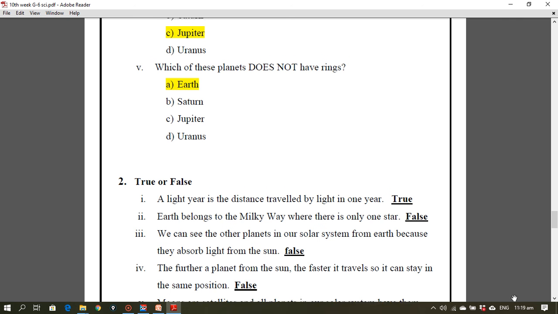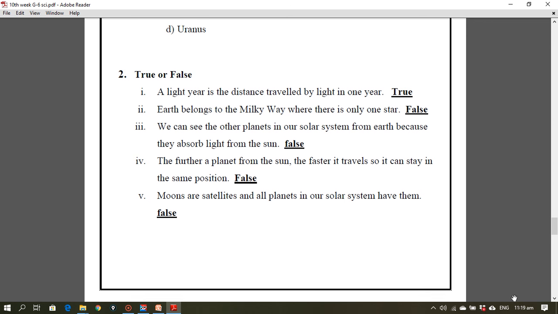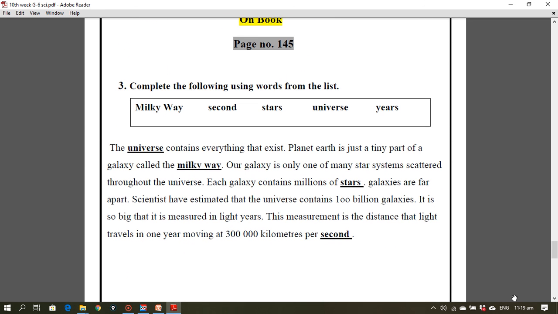Earth. Question number 2. True, false. A light year is a distance traveled by the light in 1 year. True. Earth belongs to Milky Way where there is only one star. False. We can see the other planets in our solar system from the earth because they absorb light from the sun. False. The further a planet from the sun, the faster it travels so it can stay in the same position. False. Moons are satellites and all planets in our solar system have them. False.